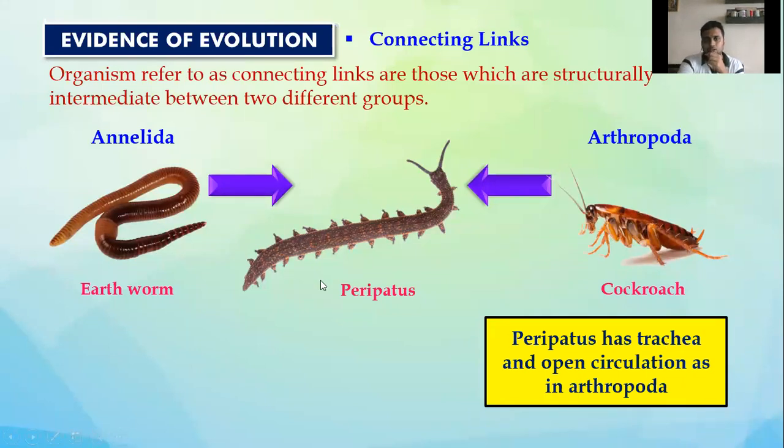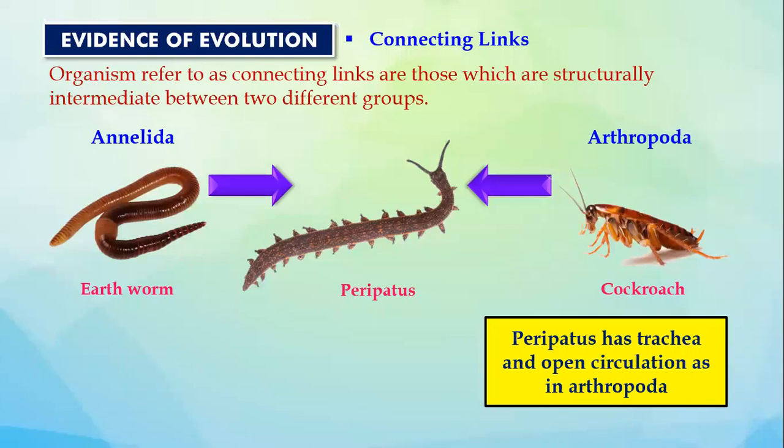Clear till here, everybody? So we can conclude that the peripatus exhibits some features of Annelida, some features of Arthropoda. So it is a connecting link between both the Annelida and the Arthropoda. Do not write in exam, children, that it is a link between earthworm and cockroach. They are the examples. We will say that the peripatus is a link between Annelida and Arthropoda. Very, very important. They ask you for 3 marks.